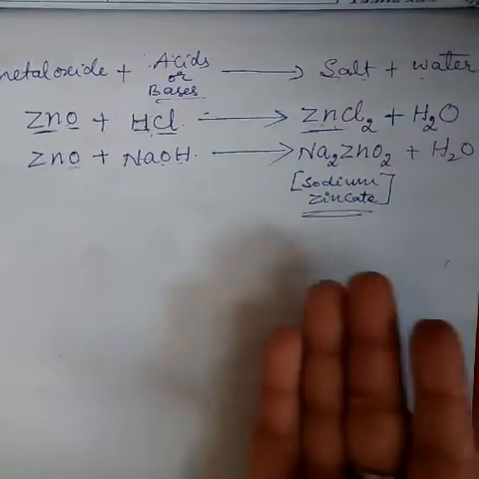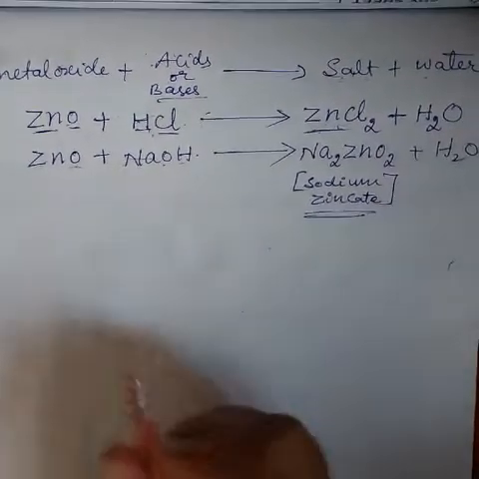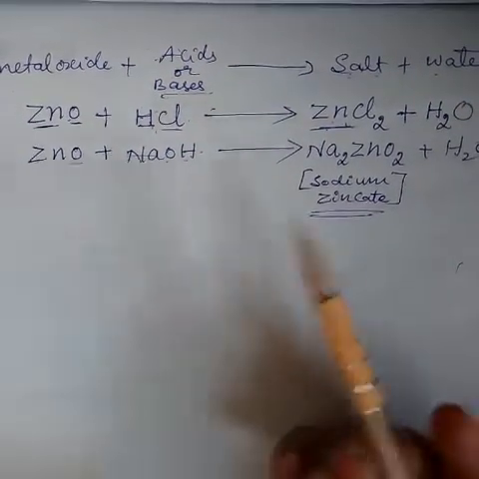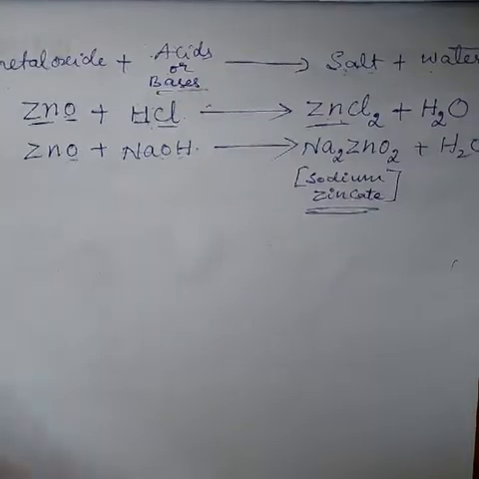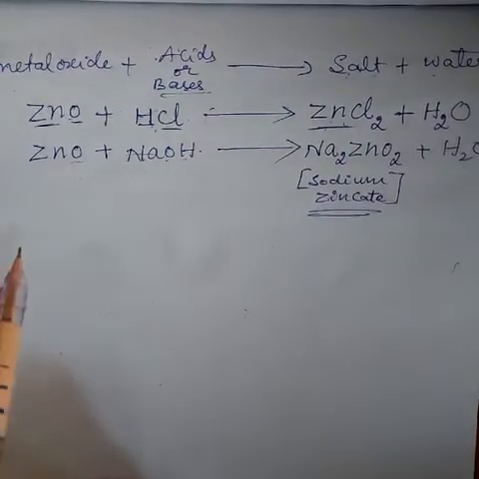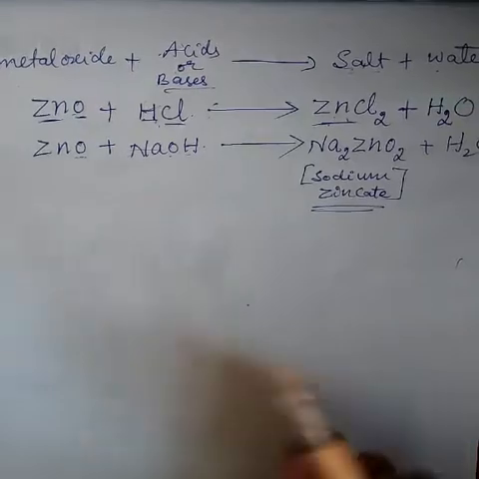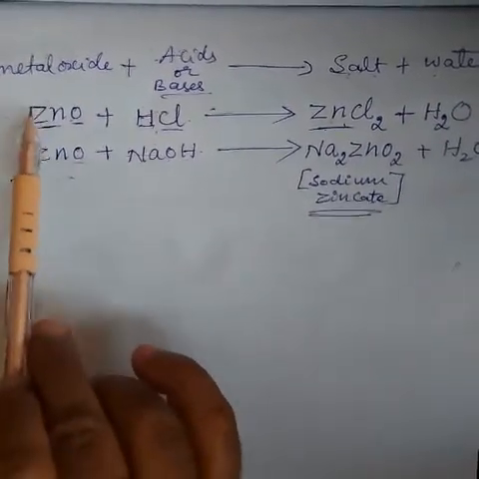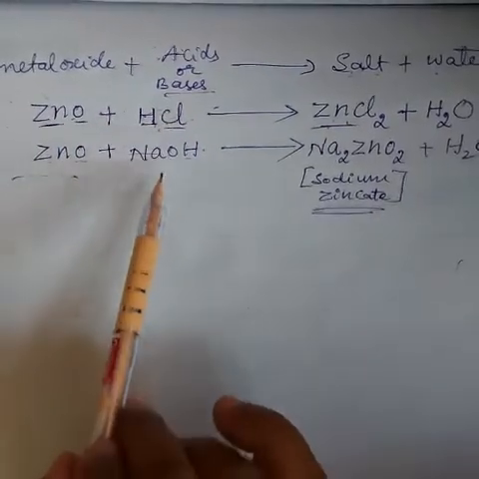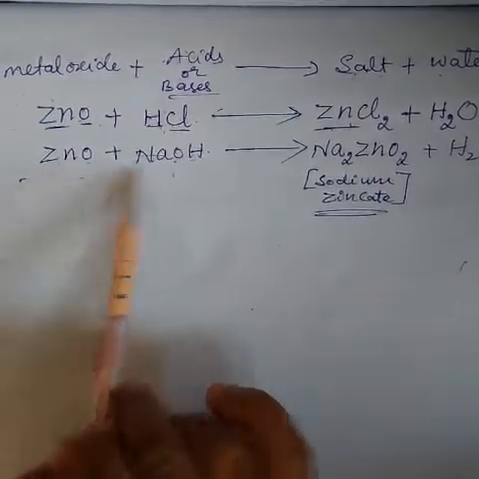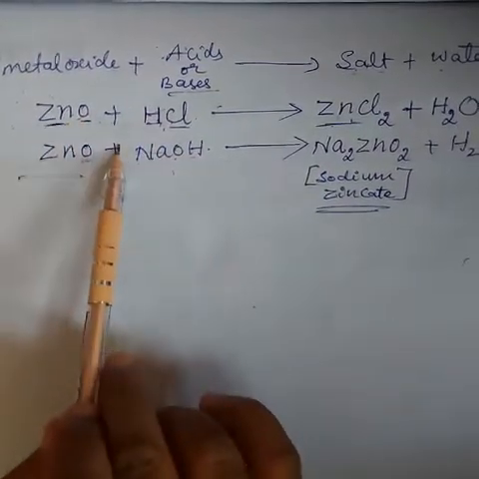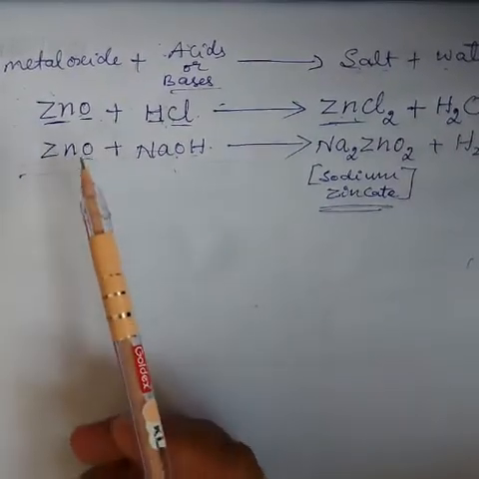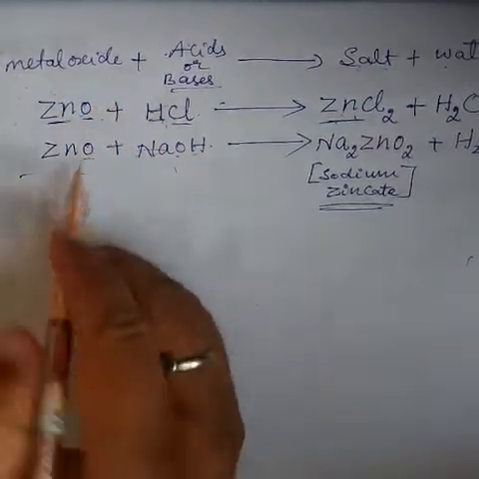Okay, this is one example of amphoteric oxides. When they ask in the examination what are amphoteric oxides, give examples and write their equations, you write down the definition. After that you also write the examples, that is zinc oxide and aluminum oxide, and then you write down both reactions, that is with acids as well as base. Okay, both the reactions. In the same way, you take aluminum oxide, which is given in your book also.